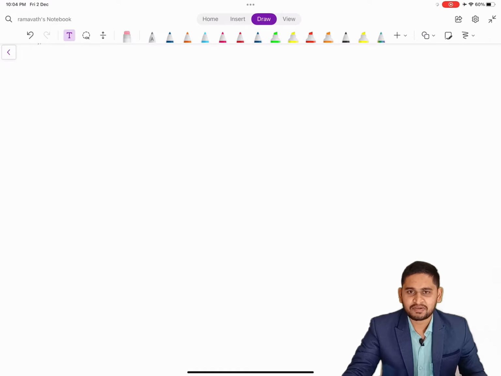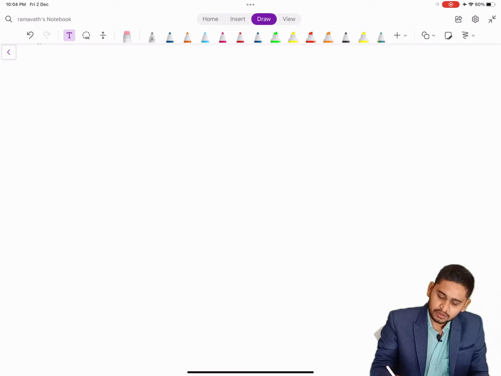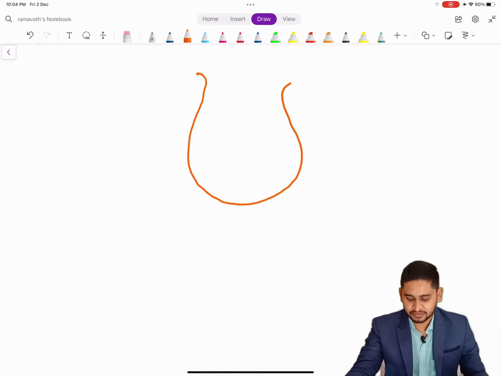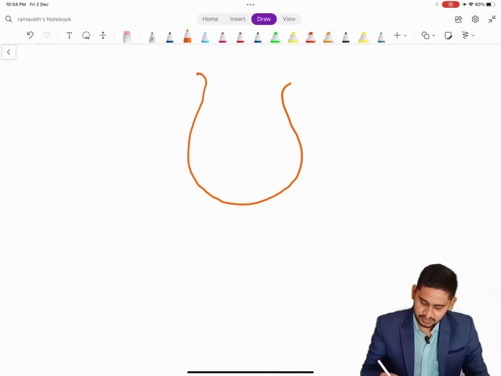In this part of the lecture, we will get to know how migraine occurs, and let's see the pathophysiology of migraine. This is the presynaptic neuron of serotonergic neurons.